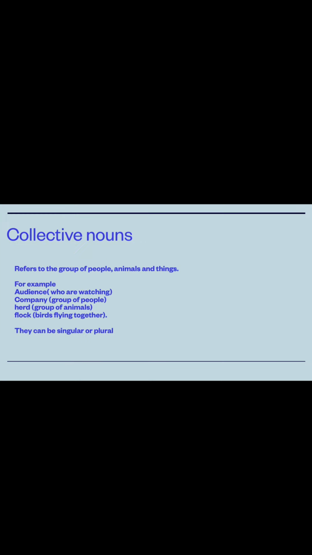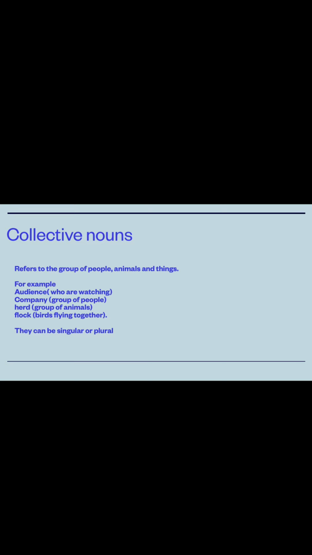And then we have the collective nouns. Collective, when you collect something, like you are talking about them collectively in one way, right? So the collective nouns refer to groups: a group of people, animals, birds, things. You are talking about them collectively. For example, if I'm talking to my audience, the word is audience, not audiences, although audience means the group of people that are watching. There are many people watching, but the word is audience.